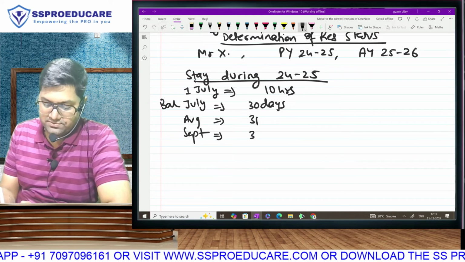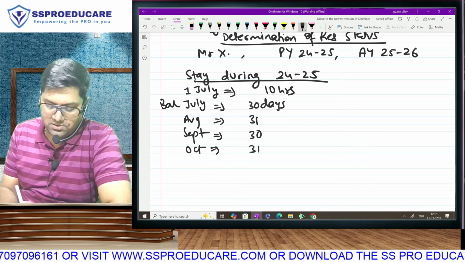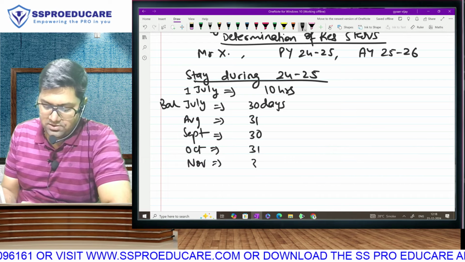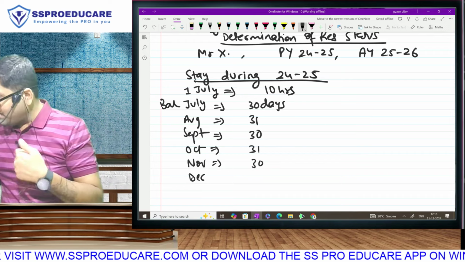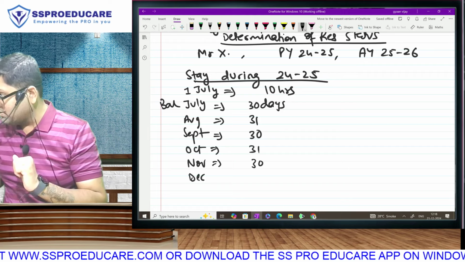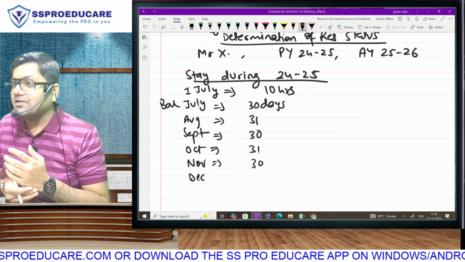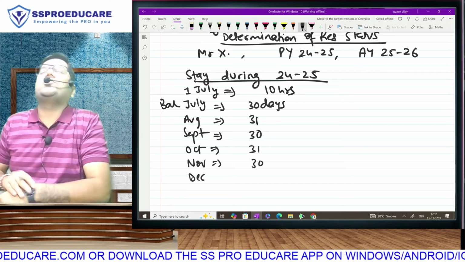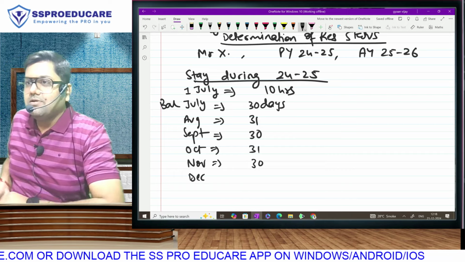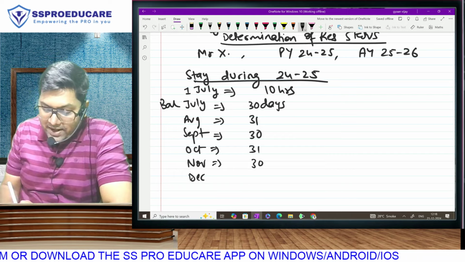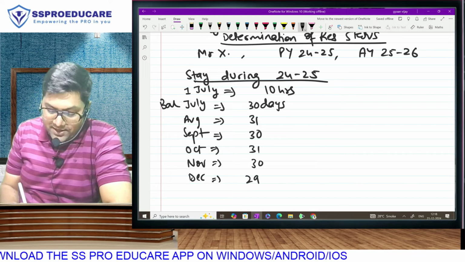September, how many days? 30. October, 31. November, 30. December. What do you think I am asking you? The number of days in each month. If he has left, you can't be saying 31. Then people are enjoying: wow, sir, December 31, January. Sir, January also 31. 29 full days. And 30th December,